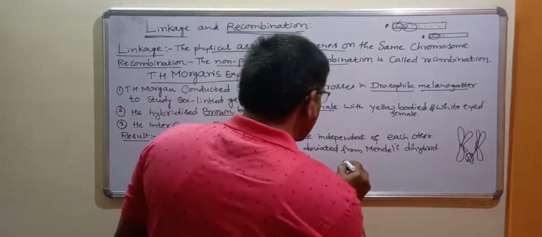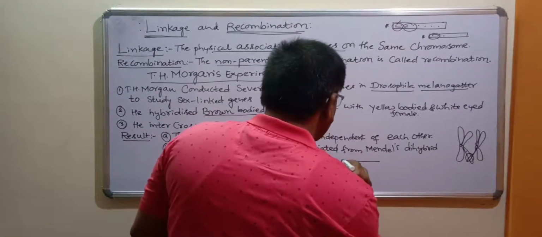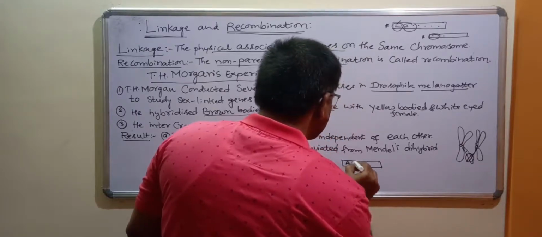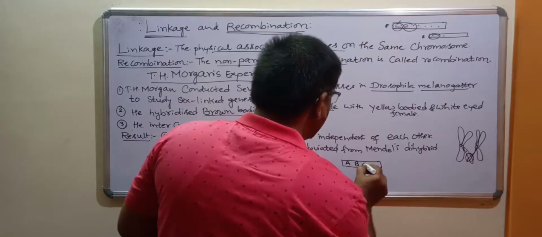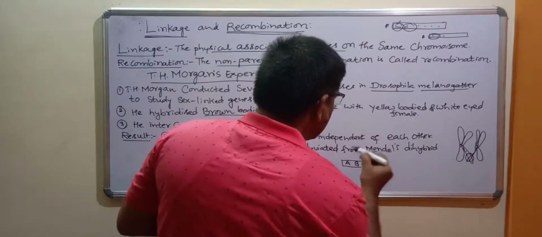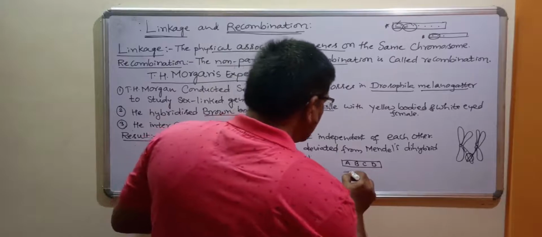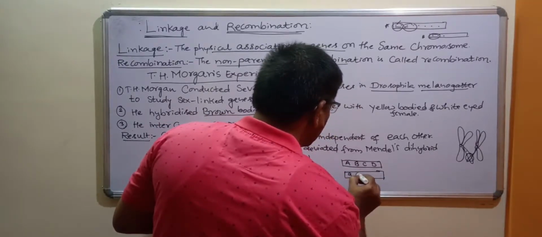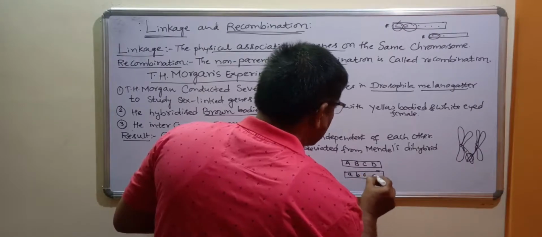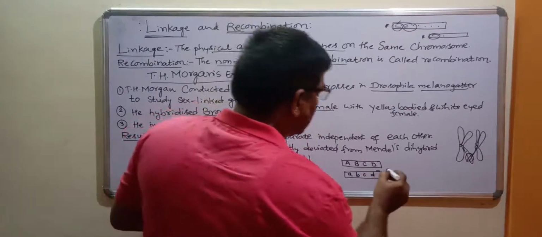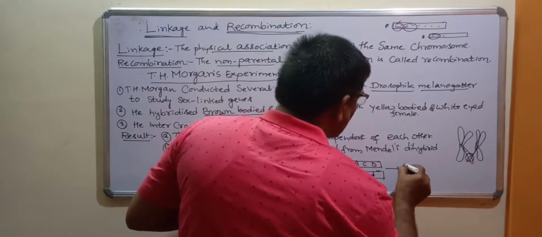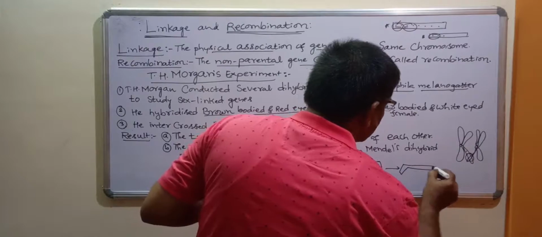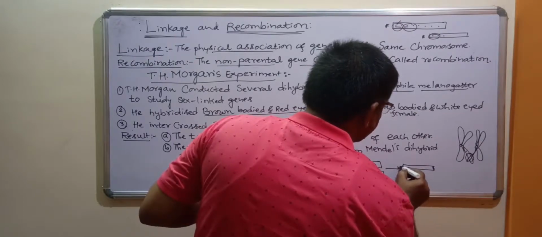I can give an example. Say this is a chromosome and we have genes capital A, capital B, capital C, capital D. There is one more chromosome, and on this the genes small a, small b, small c, small d are present. Now what happens here? Crossing over takes place like this.